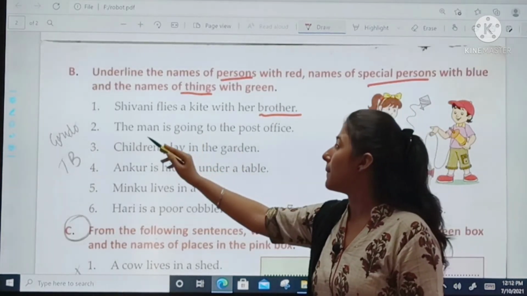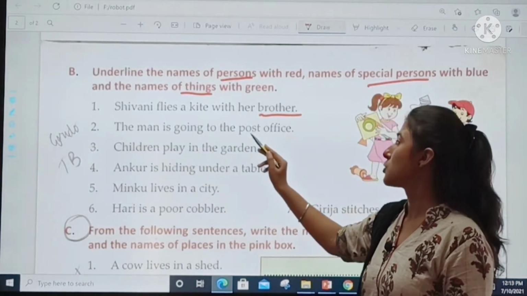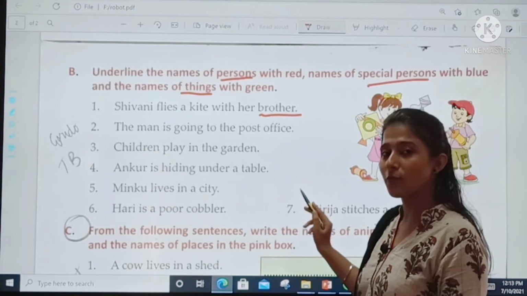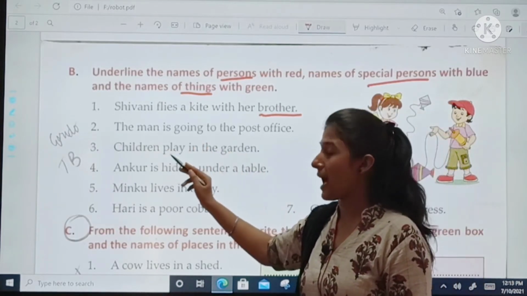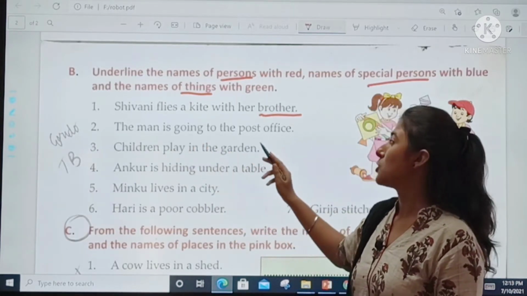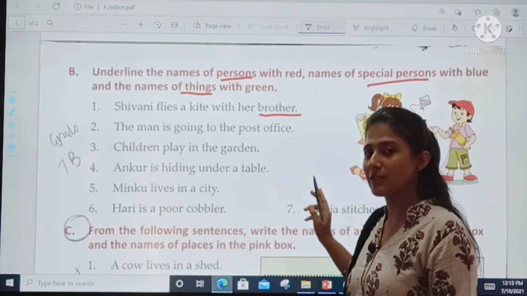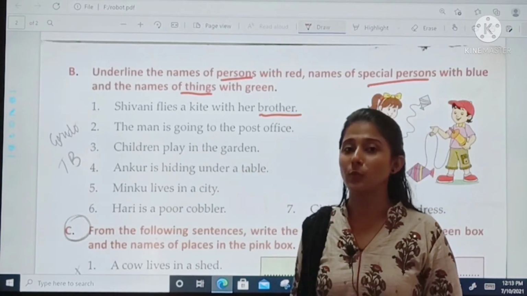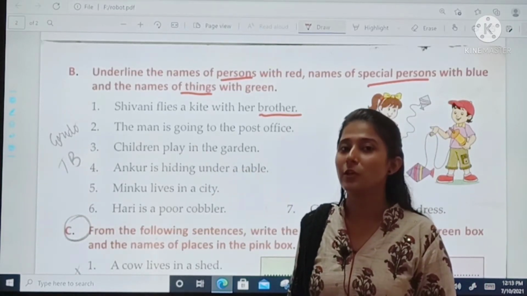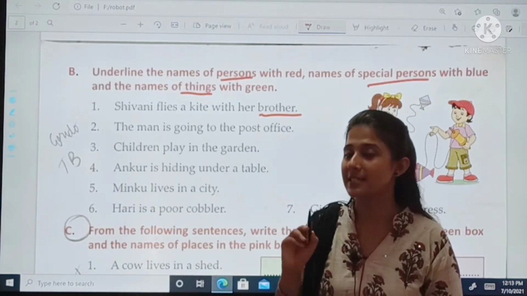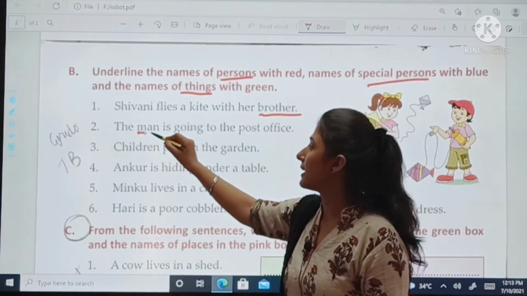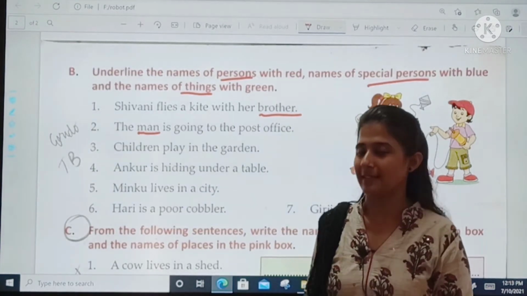Second, the man is going to the post office. Here man, but do we know the name of the man? No, but man is a person. So, we will underline it with red pen.